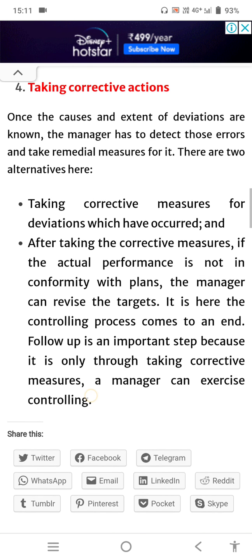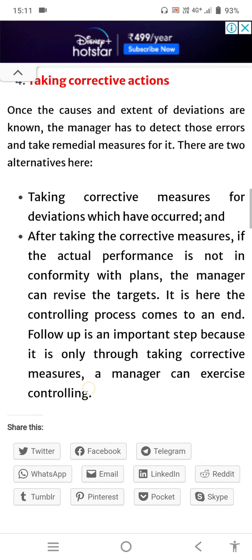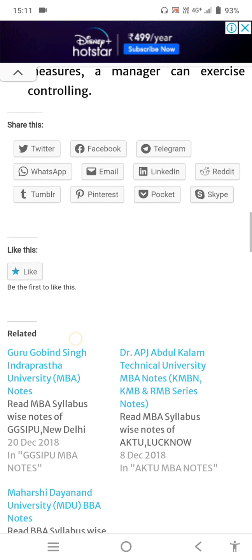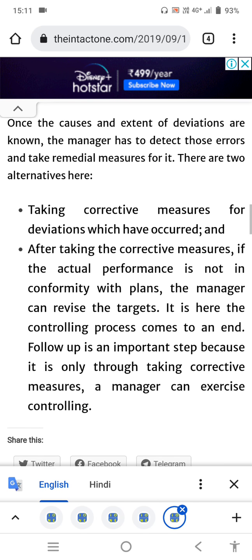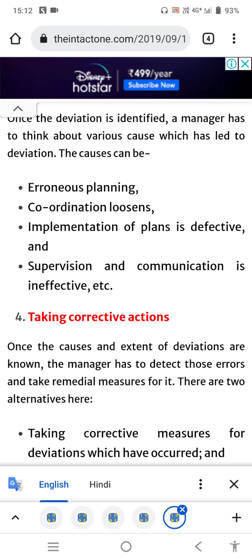Once we take the corrective actions, we come up with the solution. We can give the same feedback to our first step, and that will be carried on with the second, third, and fourth step. So all will be connected with the feedback process.